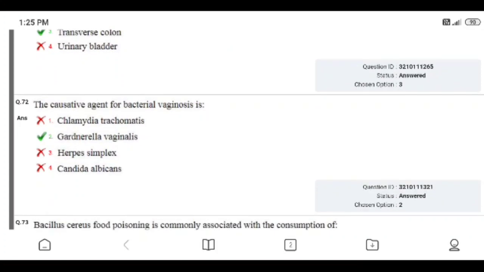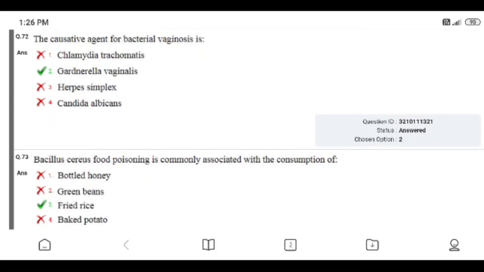Question number 72. The causative agent for bacterial vaginosis is: Chlamydia trachomatis, Gardnerella vaginalis, Herpes simplex, Candida albicans. Right answer is Gardnerella vaginalis. I gave the right answer to that question.